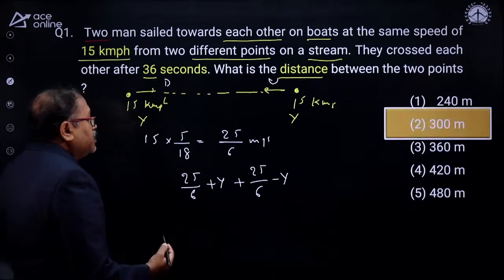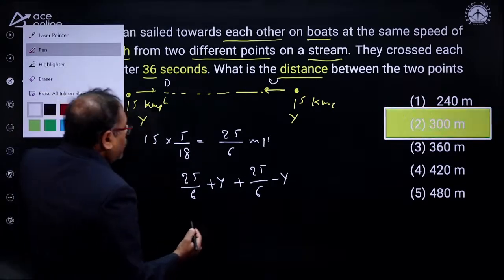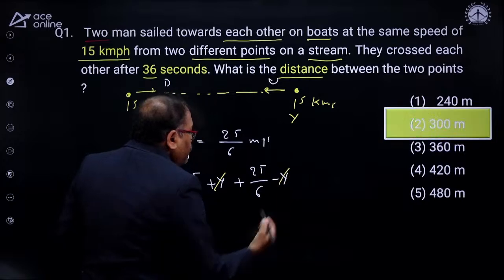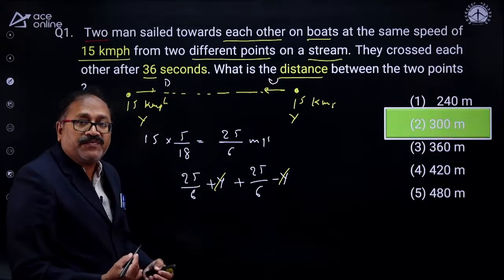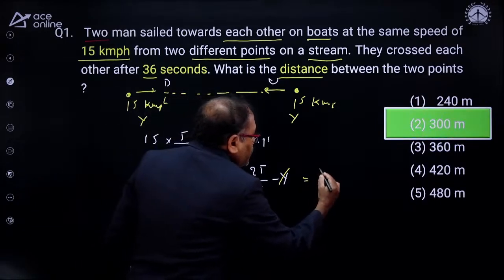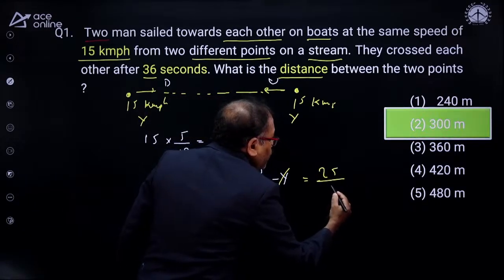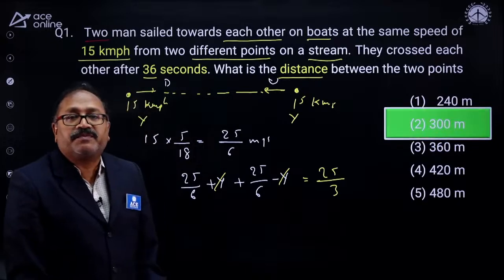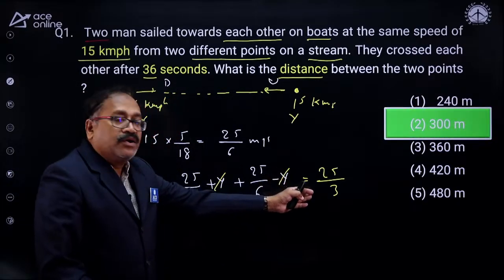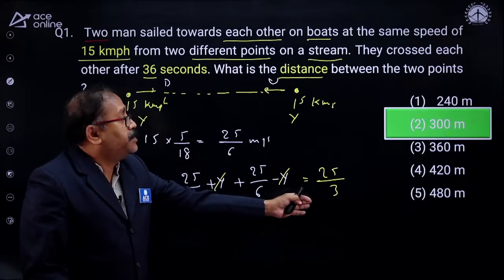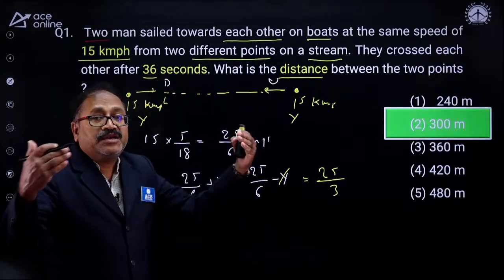Now, what will be the relative speed in this case? You will notice, Mr. Sumit, that the y gets cancelled, and then it is 50 by 6, which is nothing but 25 by 3. So my relative speed is 25 by 3. I really appreciate Mr. Sumit Pawar. You have a good understanding of the concept. So you have worked out that this is the relative speed, and this is the time they take to meet.